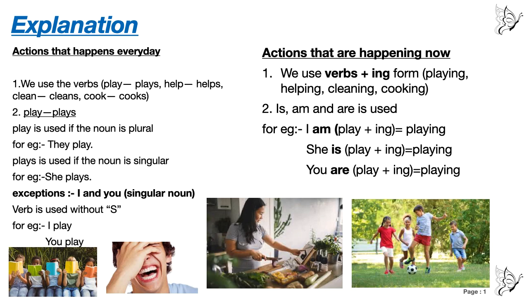If the noun is singular, then you are going to use s with the verb, and if the noun is plural, you are not going to use s with the verb. Understood? Now there is some exception. I and you are both singular, but here we will use the verb without s. Remember, I and you, only I and you. She is singular, but we use s with the verb. But with I and you, you are not going to use s with the verb.